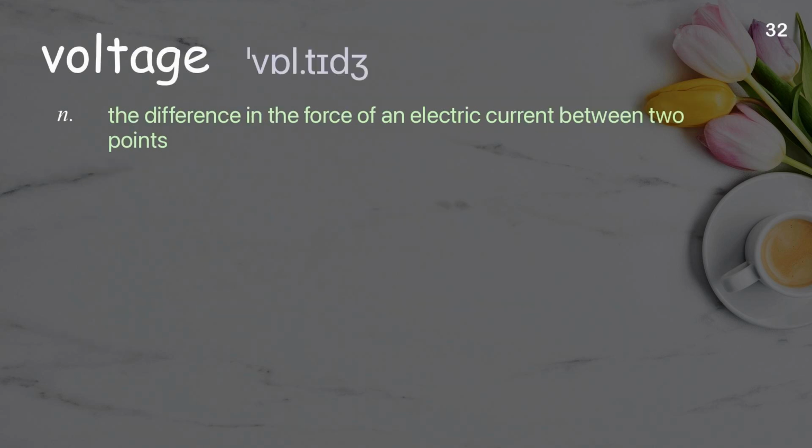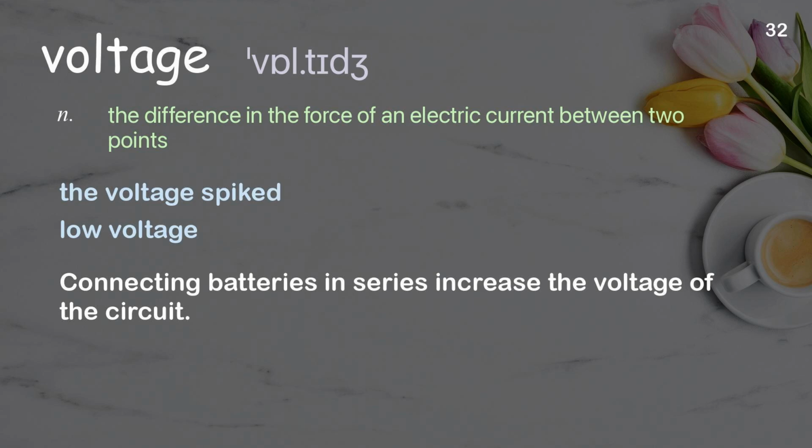Voltage. The difference in the force of an electric current between 2 points. Examples: The voltage spiked. Low voltage. Connecting batteries in series increases the voltage of the circuit.